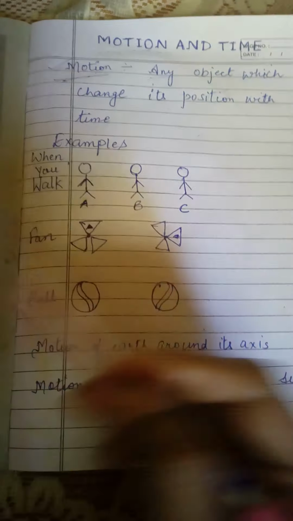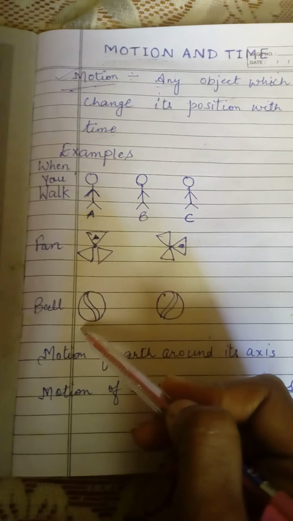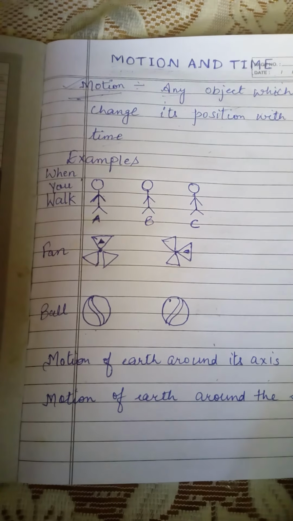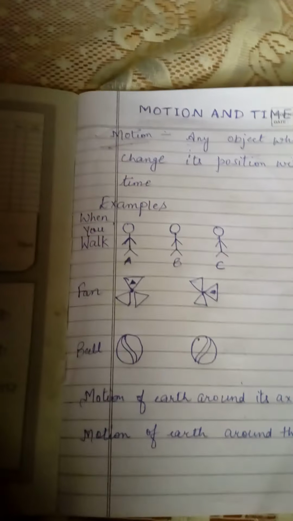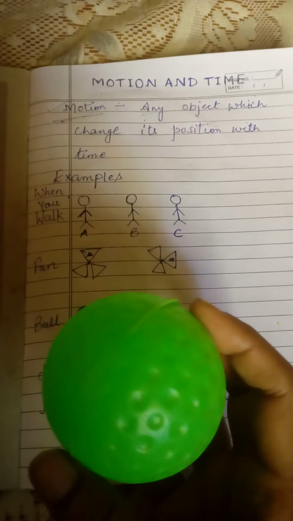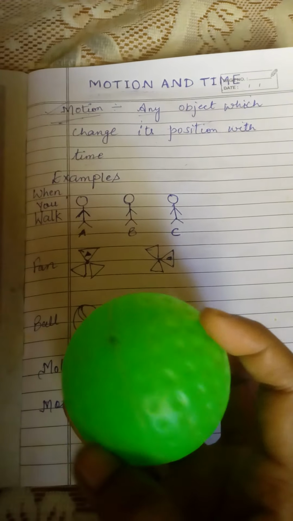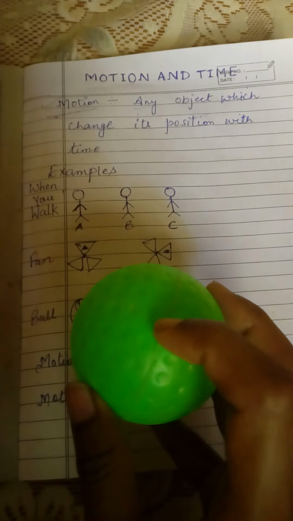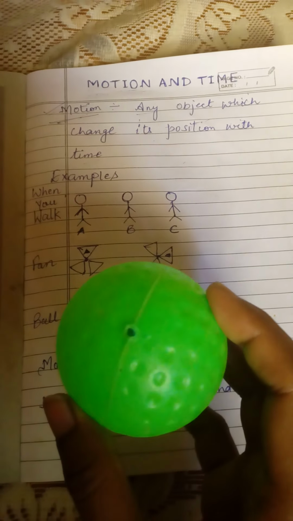Another example of motion is the movement of a ball. When you move a ball or when you hit a ball, it keeps changing its position. Similarly, suppose there is one dot on the ball.